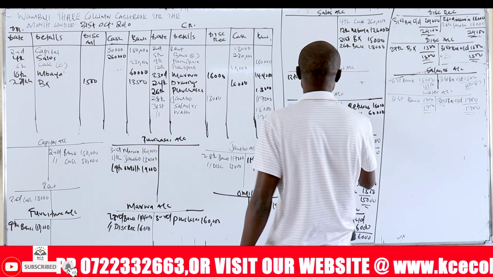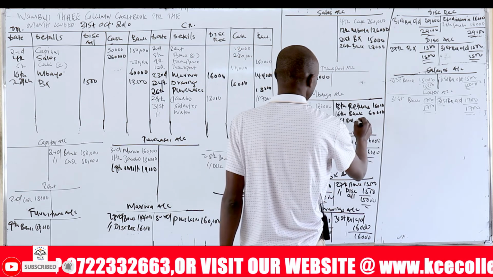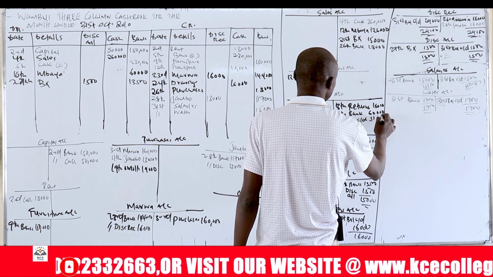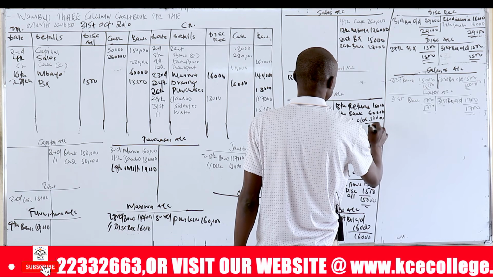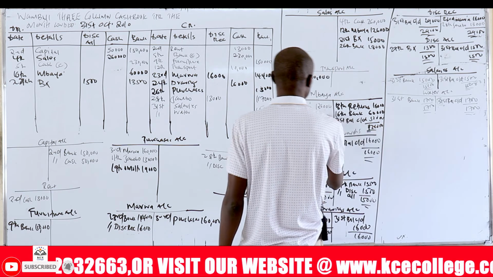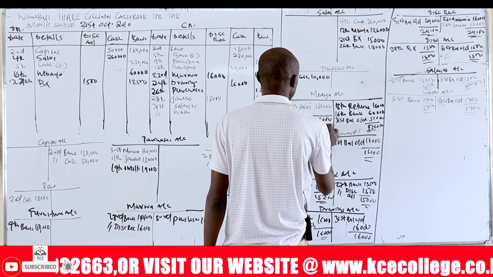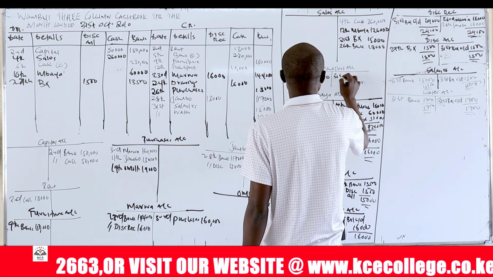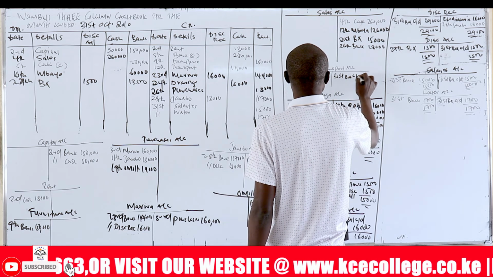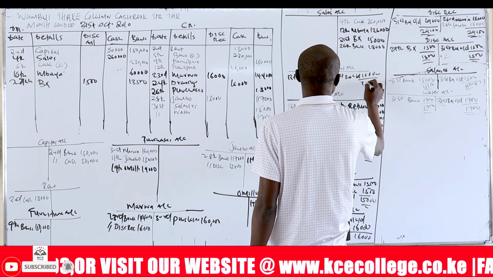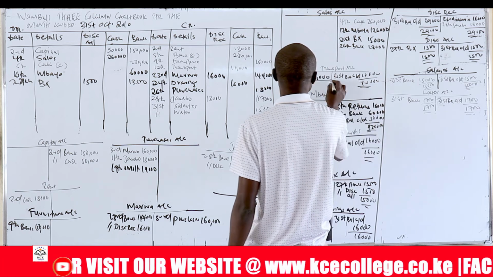Balance carried down. This side is more than this by 50,000. So we write here 50,000. So here it is 126,000. The balance on the 31st, balance carried down, is 10,000.